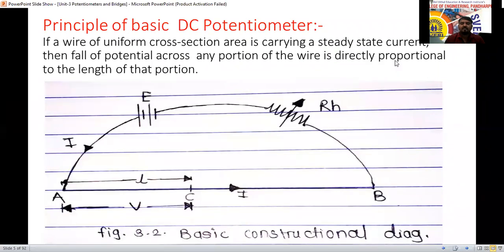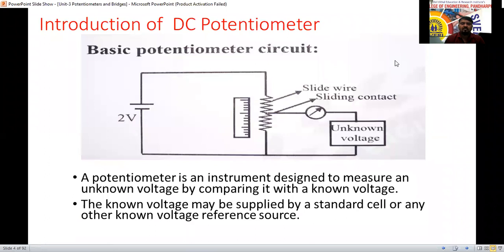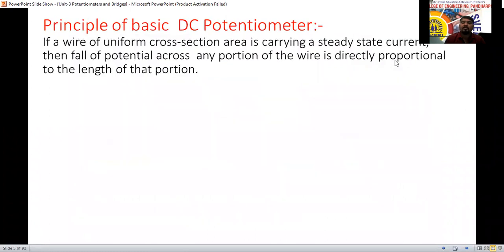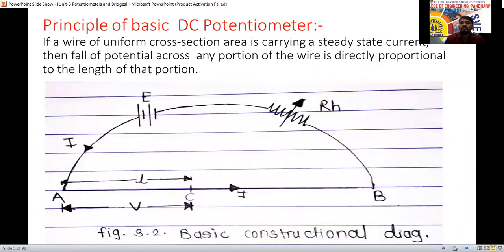See here, this is what we have covered, just the introduction I told. What is the principle? What do we mean by potentiometer? How is it going to operate? What is the principle of a basic DC potentiometer? We are going to explain it with an example, which we can consider from this diagram.